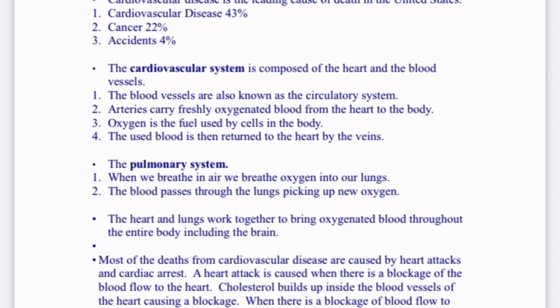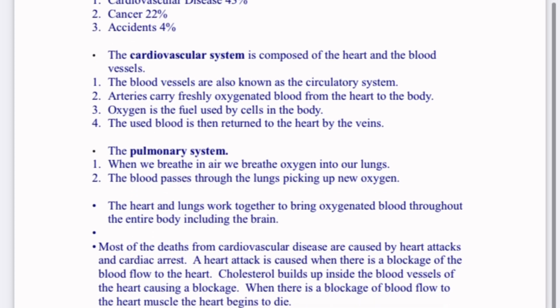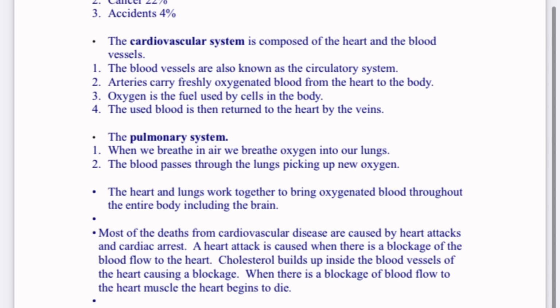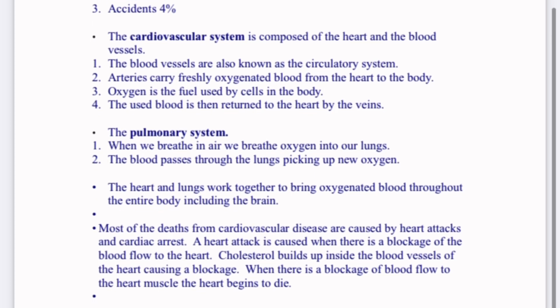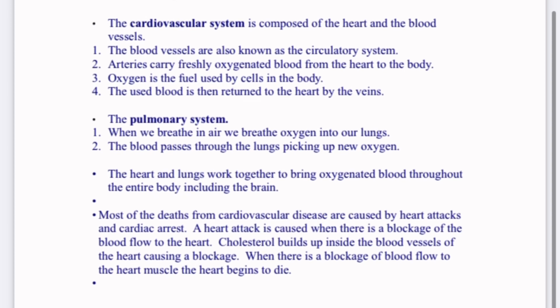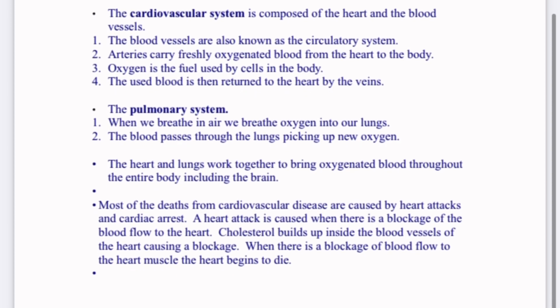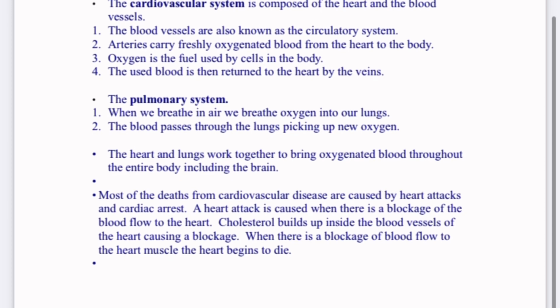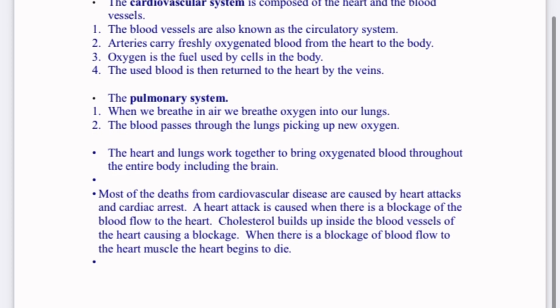The cardiovascular system is composed of the heart and blood vessels. The blood vessels are also known as the circulatory system. Arteries carry freshly oxygenated blood from the heart to the body. Oxygen is the fuel used by the cells in the body. The used blood is then returned to the heart by way of the veins.